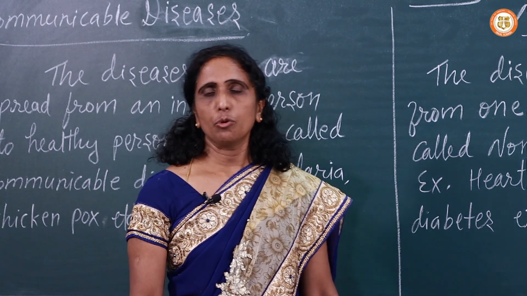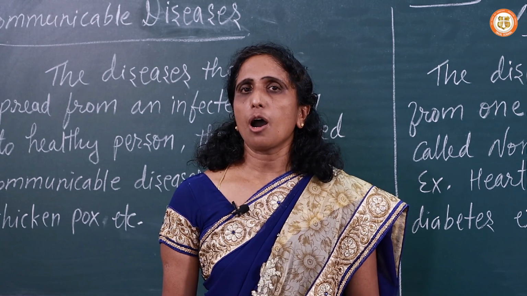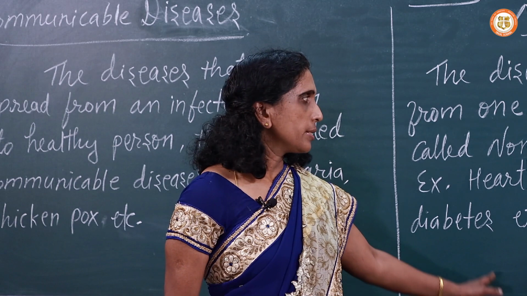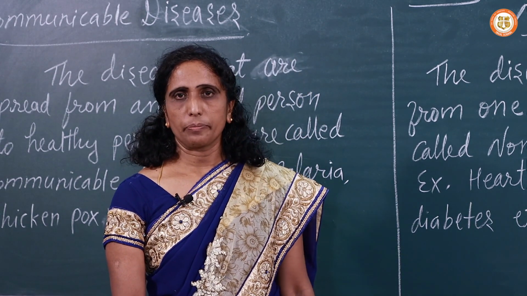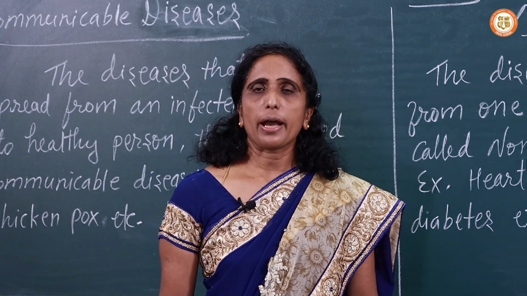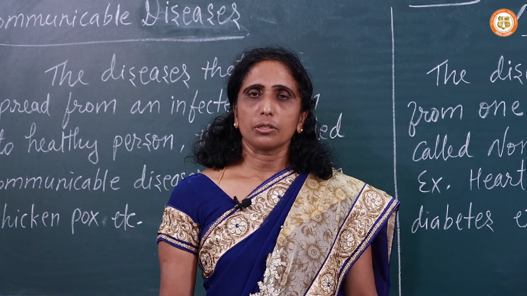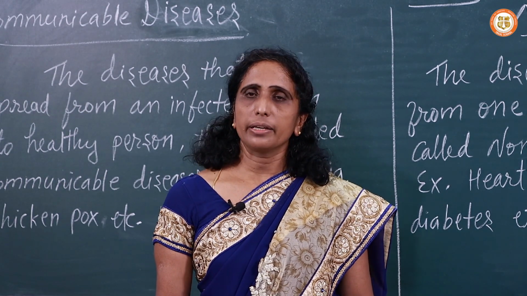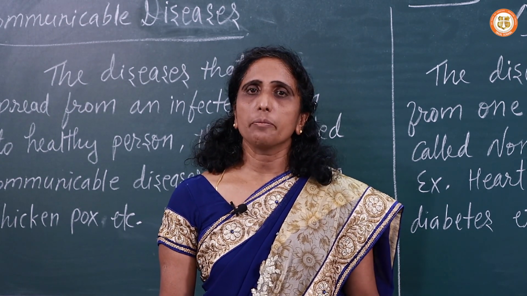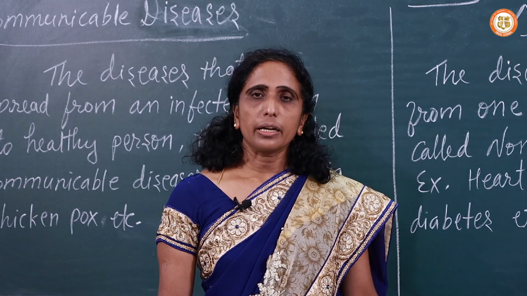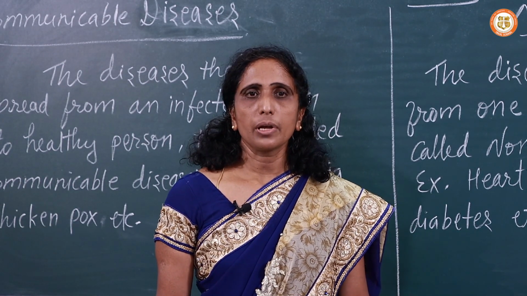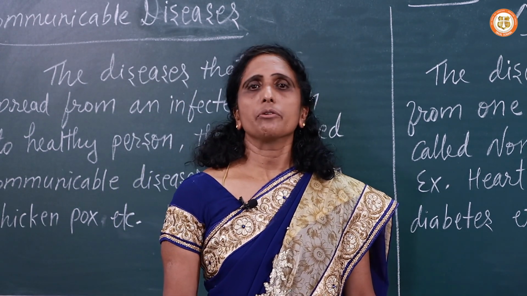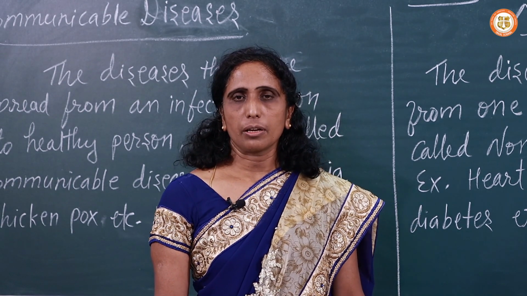Now let's move to the next topic, that is how communicable disease is caused. You know that communicable diseases are caused by microorganisms. So what is a microorganism? Microorganisms are small organisms that we are not able to see with our naked eyes. We can see them under the microscope only. There are different types of microorganisms, for example, bacteria, fungi, protozoa, and virus, etc.